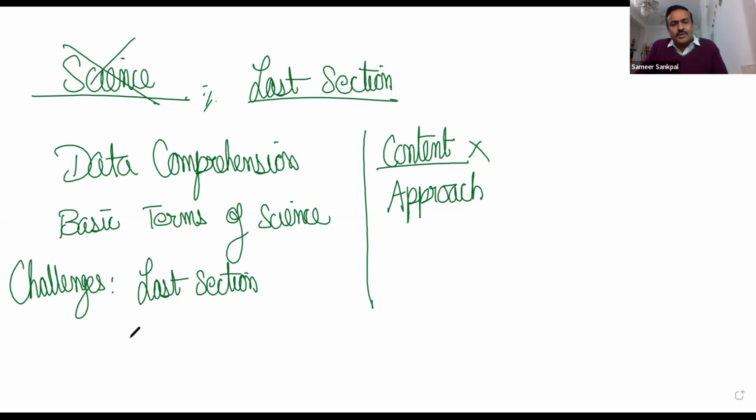The other challenge which we see here is we need to solve 40 questions in 35 minutes. This is another issue we face here, because if I look at the other sections, we have a good amount of time available, maybe 1 minute for each question. But when it comes to science, 40 questions in 35 minutes, time management is often an issue with most students, and they really find it difficult to manage the time.